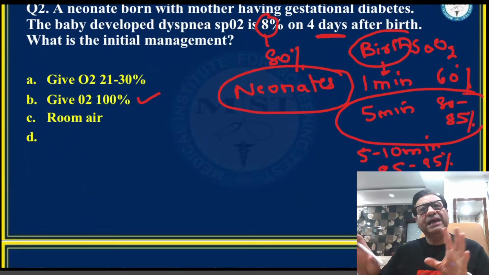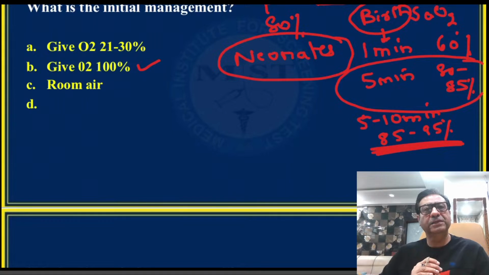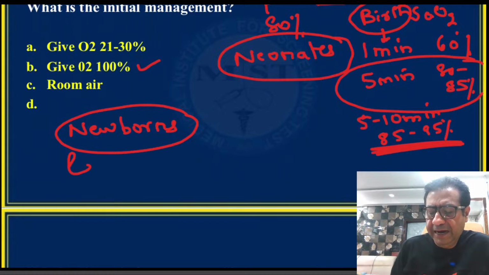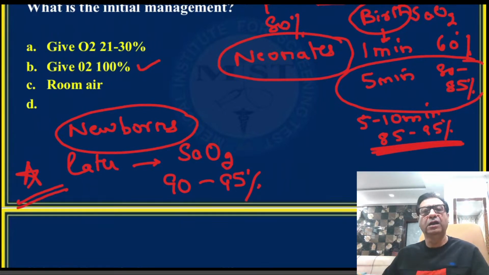After 5 minutes, say around 10 minutes, and then subsequently, the expected saturation of oxygen in newborns should be 85 to 90%. And thereafter, in all newborns, later on, we expect the target oxygen saturation to stay between 90 to 95%. So this is what we target in a newborn, 90 to 95% oxygen saturation.